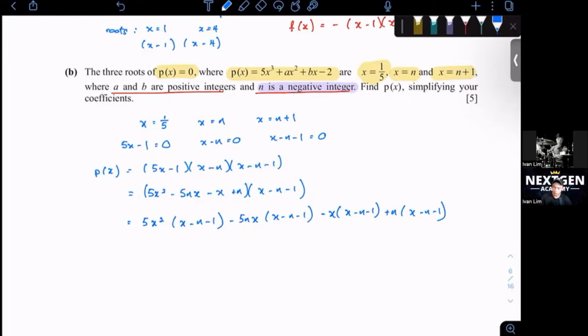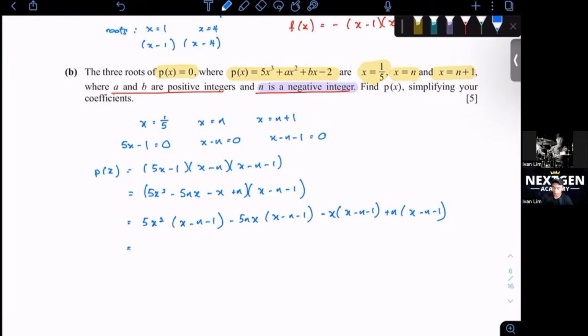What I'm actually doing here is this will be multiplied by this and this. Your first term from your first bracket will multiply with all three terms. Same thing for the second term, multiply all three terms. Third term, multiply all three terms. Fourth term, multiply all three terms. So we just rewrite it so that it's clearer for us to see, rather than drawing the lines over and over again and confusing ourselves.